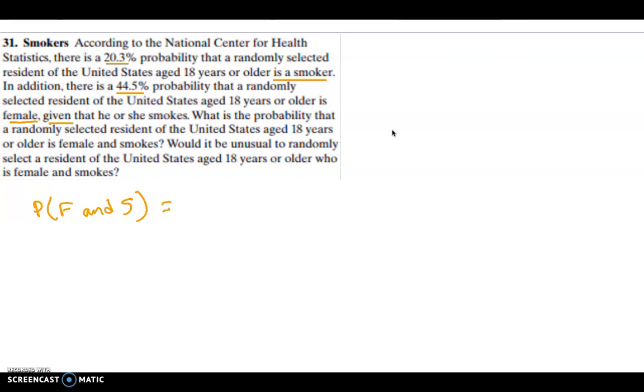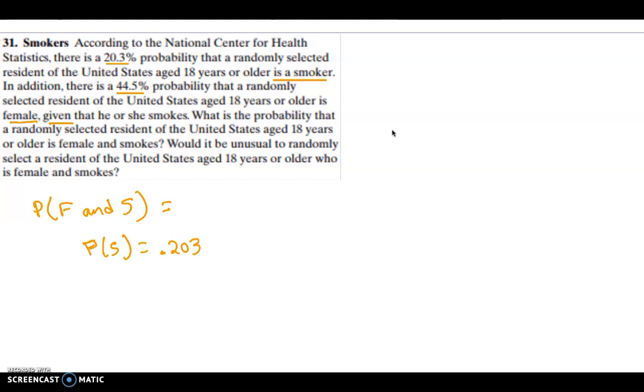So now, what information do we know here? The first thing we know is the probability that someone is a smoker is 0.203.